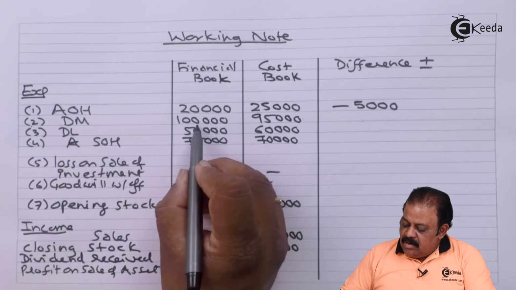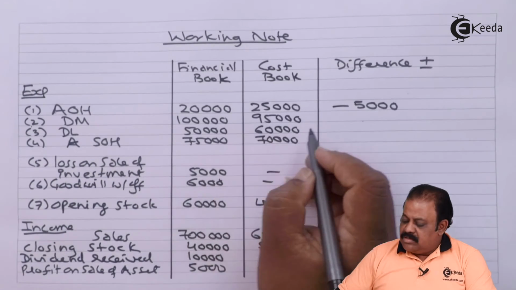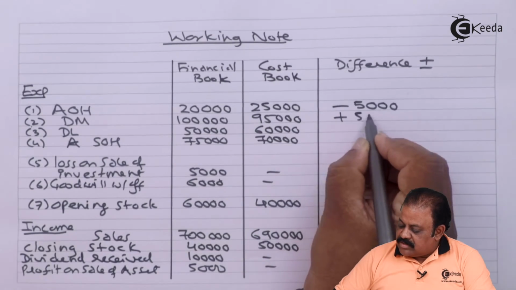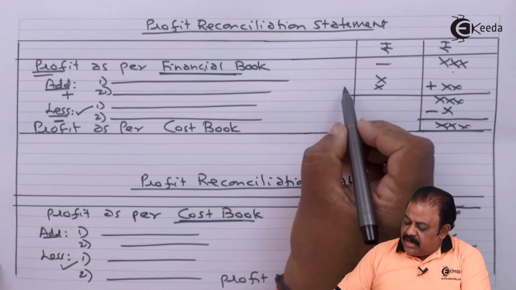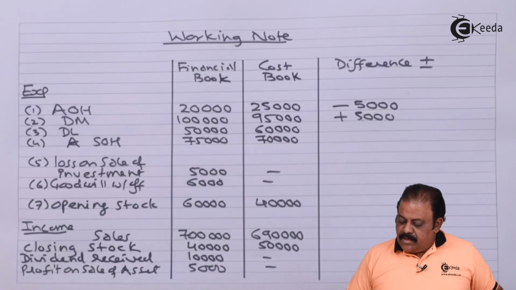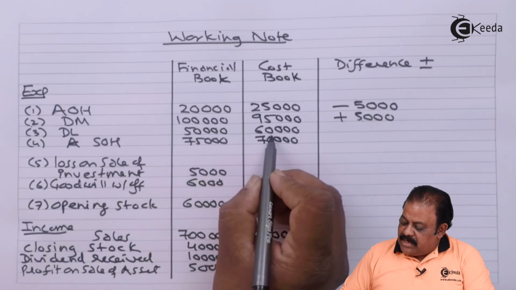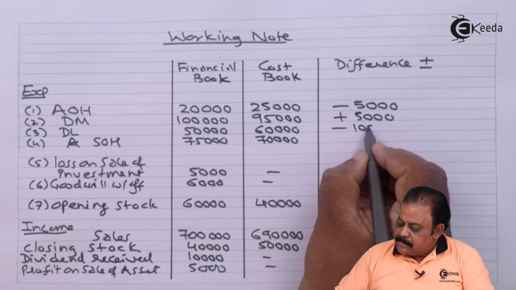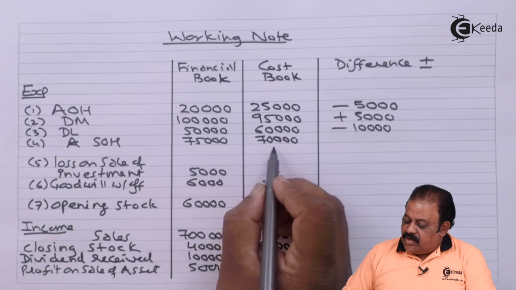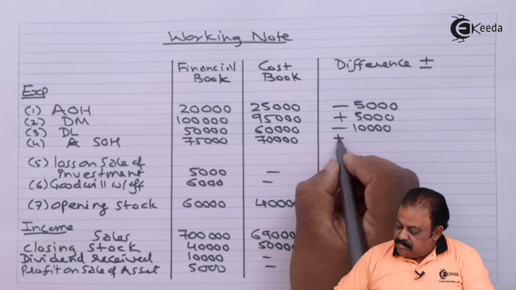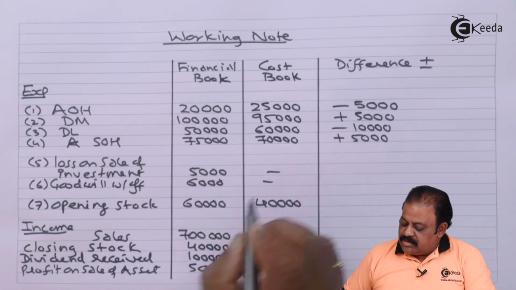Direct material 1 lakh minus 95,000, it is plus 5,000. This plus 5,000 will be recorded in the plus portion. Direct labor 50,000 minus 60,000, minus 10,000. Selling overhead 75,000 minus 70,000, plus 5,000.